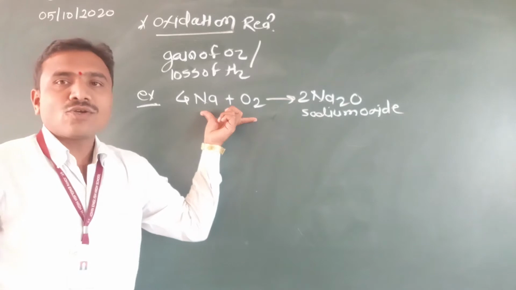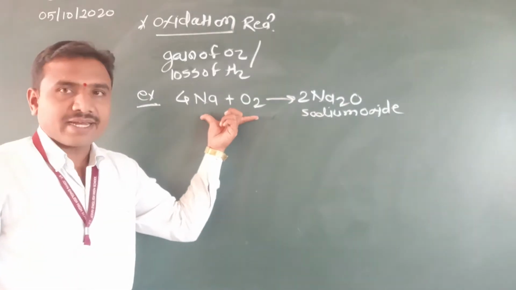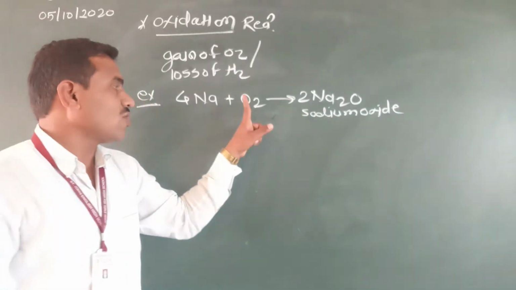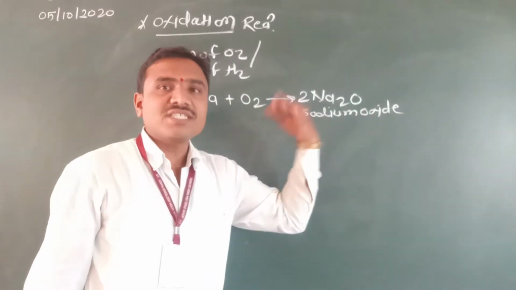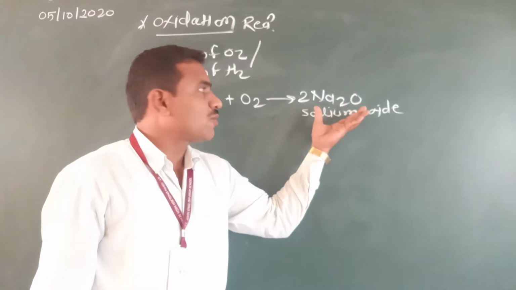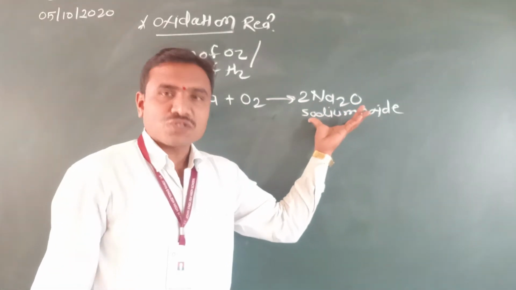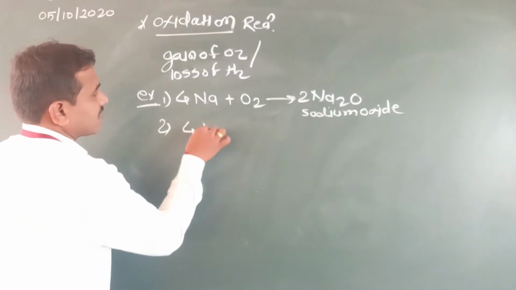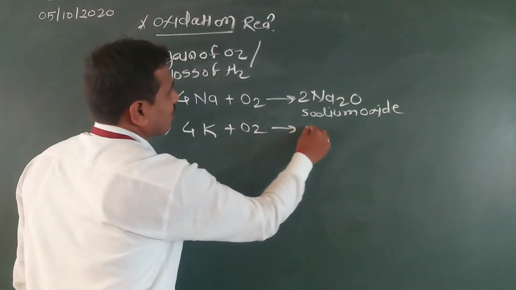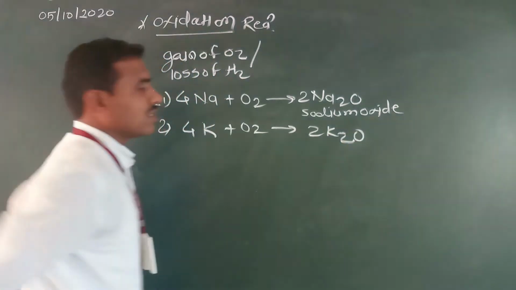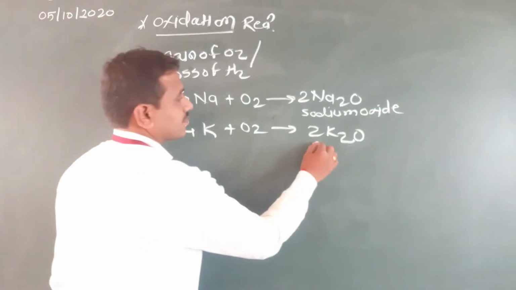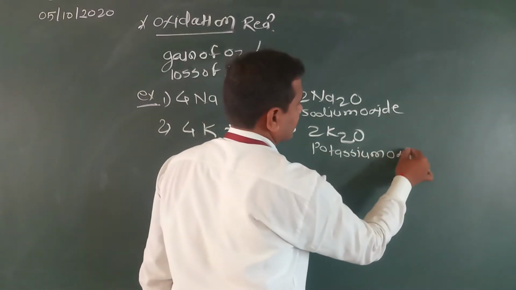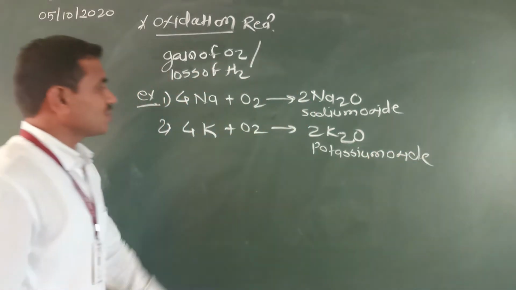See here, there are two reactants, two substances on the left hand side. Sodium is one. Another reactant is oxygen, and in the product, sodium oxide is there. Only one product is there. Sodium gets oxidized to form sodium oxide. To take another example, potassium also reacts with oxygen to form potassium oxide. This is potassium. Oxidation reaction.